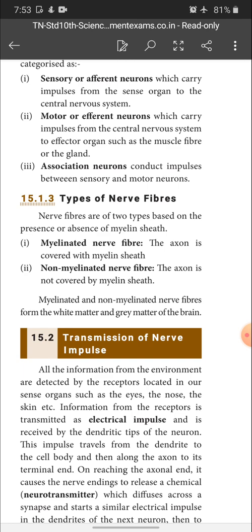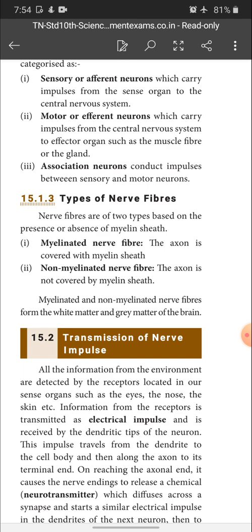What is myelinated nerve fiber? If the axon is covered with a myelin sheath, as I said in the structure of neuron, it is called myelinated nerve fiber. If the axon is not covered by myelin sheath, it is called what? Non-myelinated nerve fibers. So myelinated and non-myelinated nerve fibers form the white matter and gray matter of the brain.